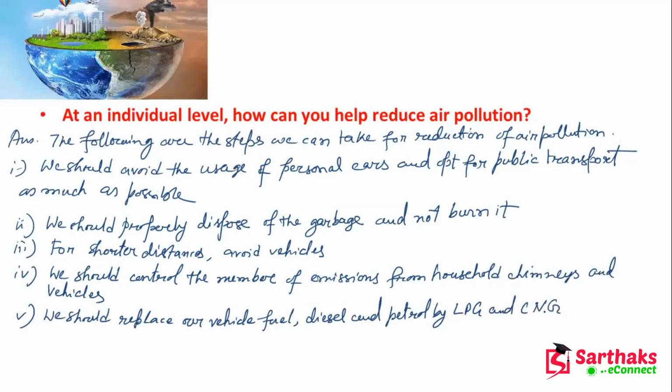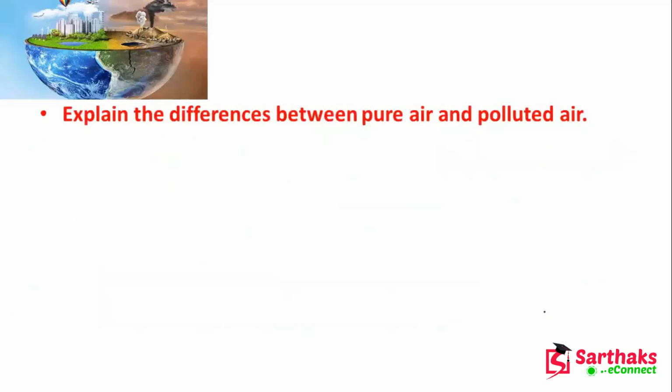Now explain the difference between pure air and polluted air.